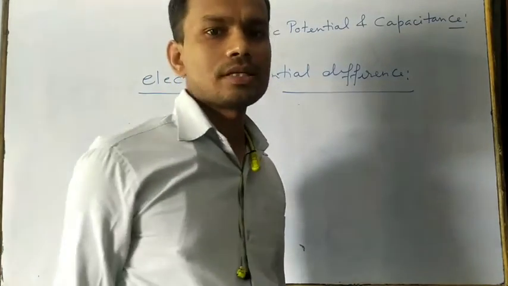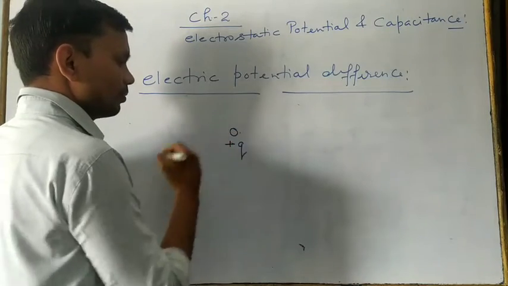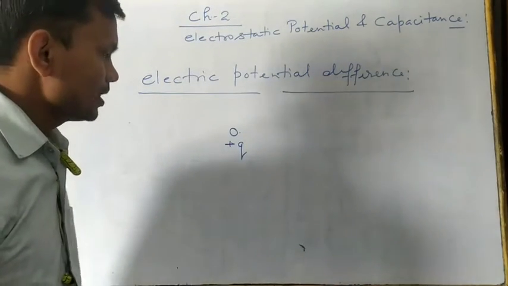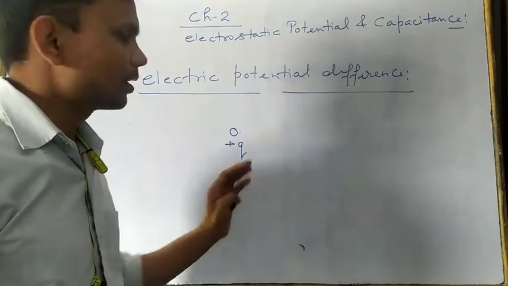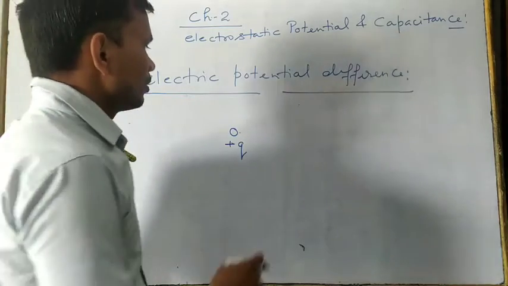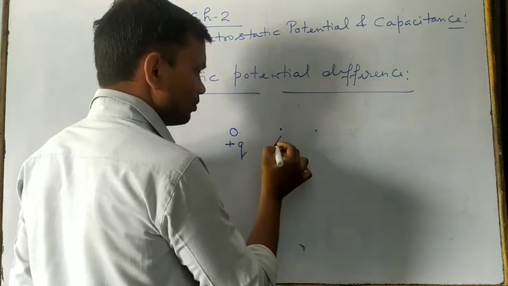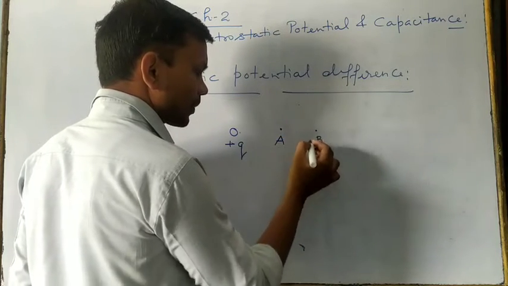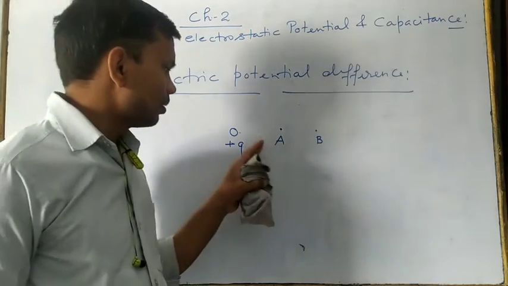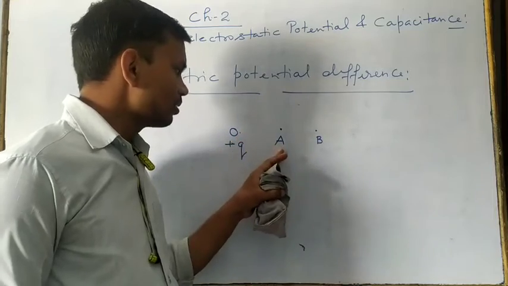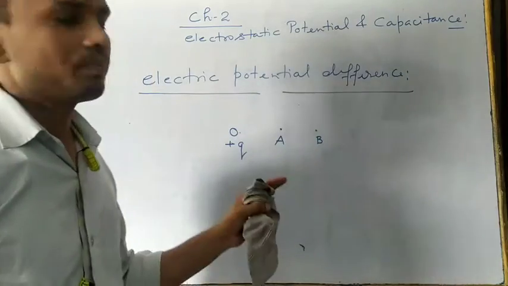Again we are going to consider a source charge. Suppose this is the plus Q, situated at this point O, and if this charge is there, then around it an electric field is there, made up by the electric field lines. Now here in the electric field of this source charge, we are going to consider two points. Suppose this is A and this is B, and definitely we know that a point which is near to the charge has the higher potential, and a point which is away from it has the lower potential in comparison.